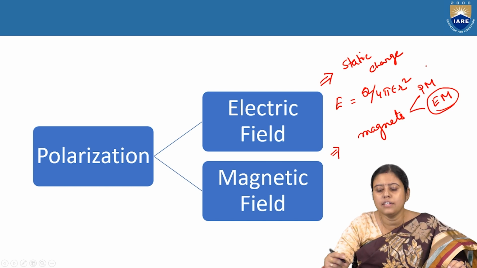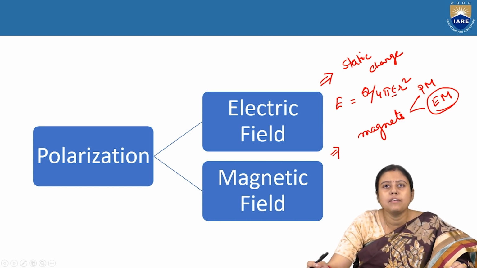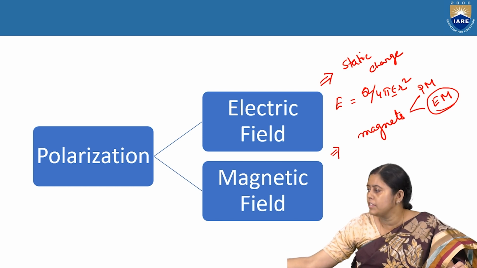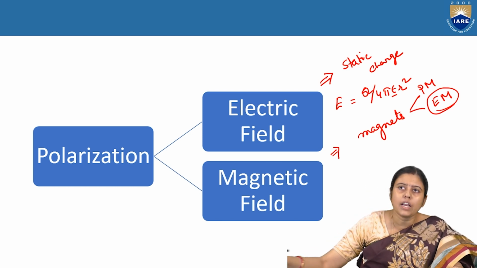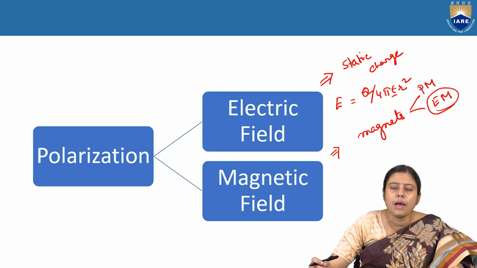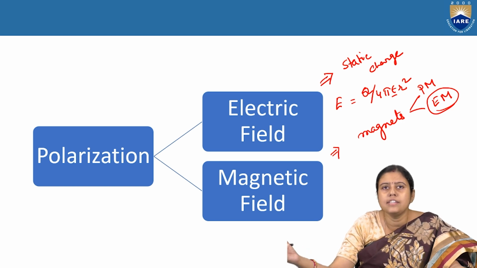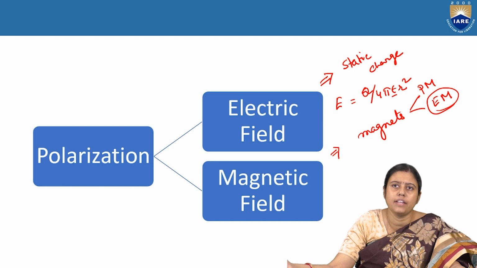What does it mean? It always depends on the permittivity of the medium. So Q is the amount of charge, epsilon is the permittivity of the medium, and r is the distance at which we are measuring the electric field.